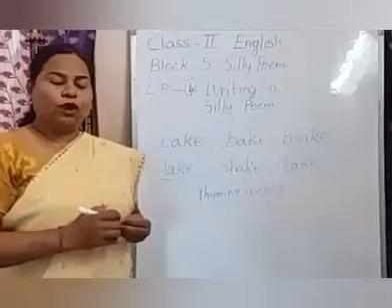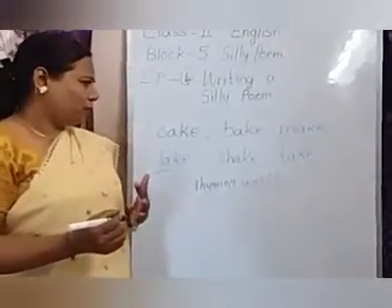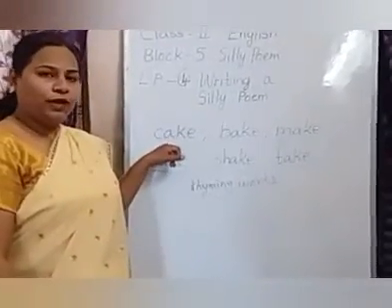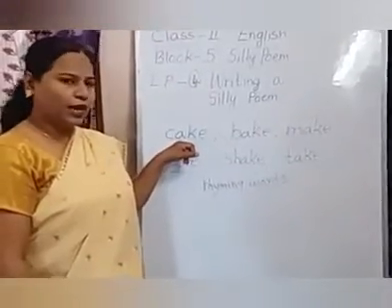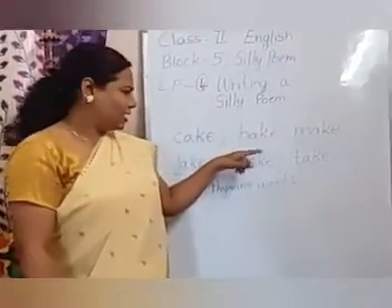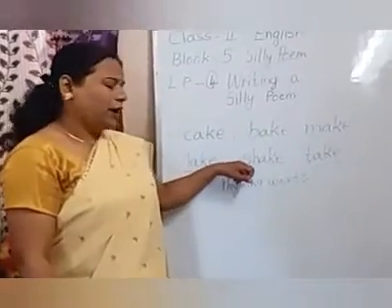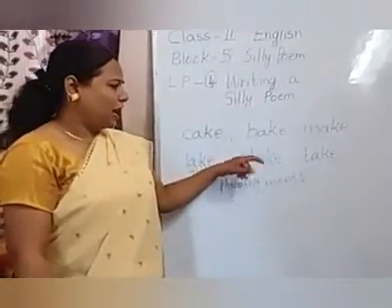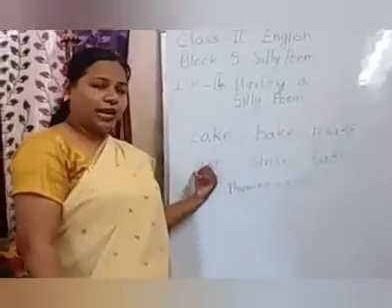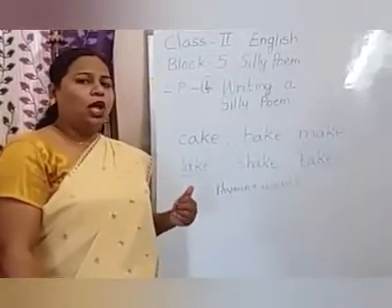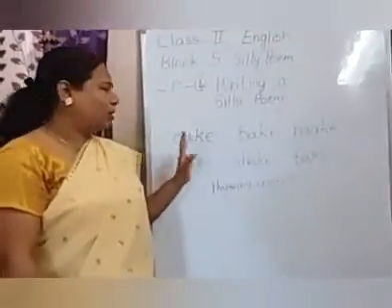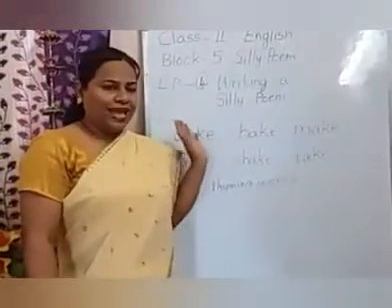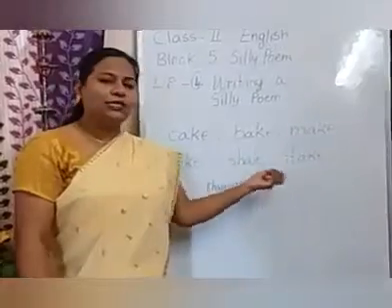With this we have to now make a poem. Okay children, it's my birthday. On my birthday I make a cake. My mother's bake. My brother make shake. I will take it to the lake. Like that we have to make the poem children. I will tell you how to make the poem. But first, making the poem we need rhyming words. With the help of rhyming words we can make the sentence.